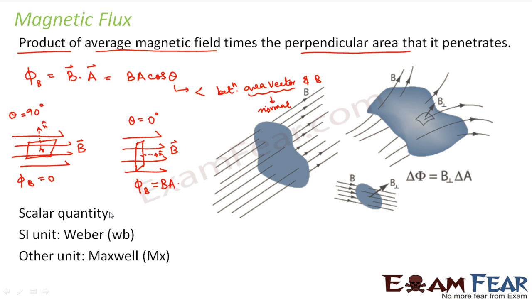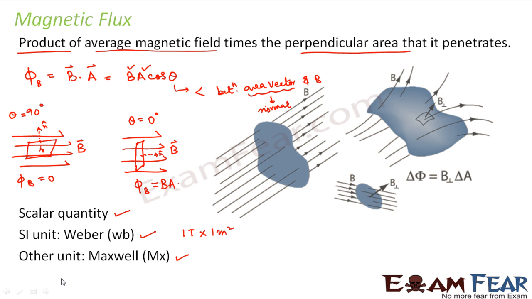Now, some other properties of magnetic flux include that it is a scalar quantity, because it is nothing but a measure of the number of magnetic lines of force. The SI unit is Weber, and among other units comes Maxwell. Weber is 1 Tesla into 1 meter square, because Tesla is the SI unit of magnetic field and meter square is the SI unit of area. So 1 Weber is nothing but 1 Tesla into 1 meter square.